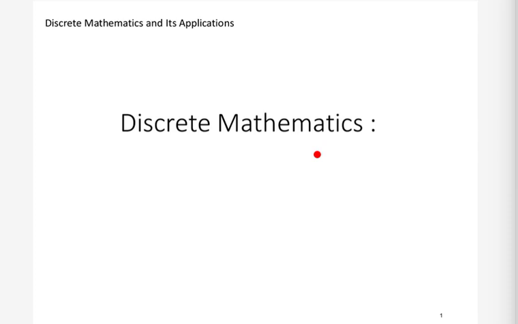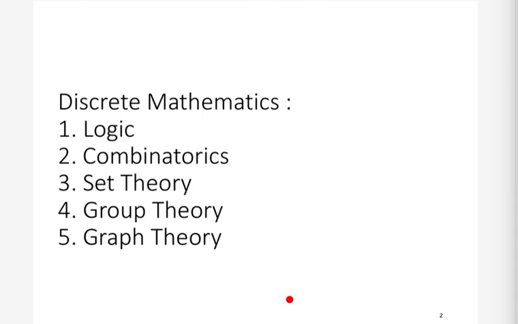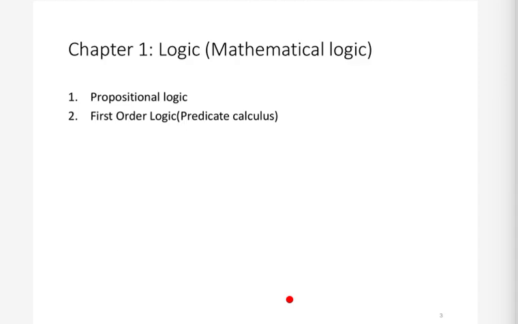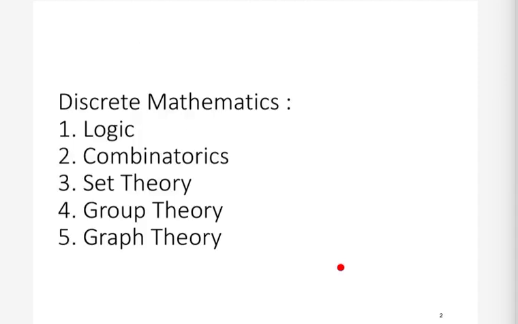So let's start. In discrete mathematics, what are the things that we will see? We will divide this course into 5 modules. The first module is mathematical logic. The second module is combinatorics, in which we will study how to count, these counting problems.